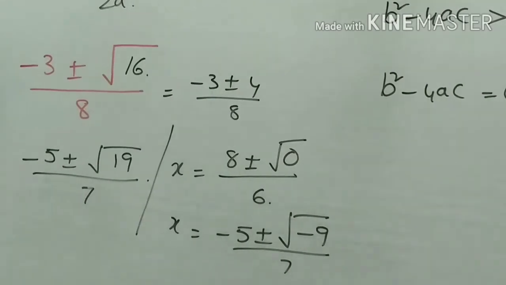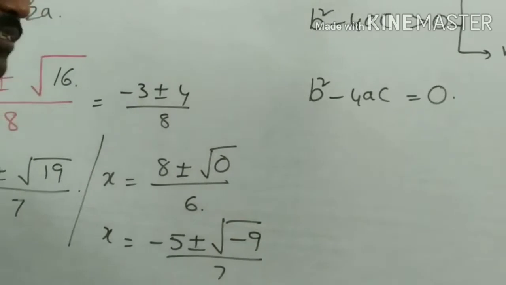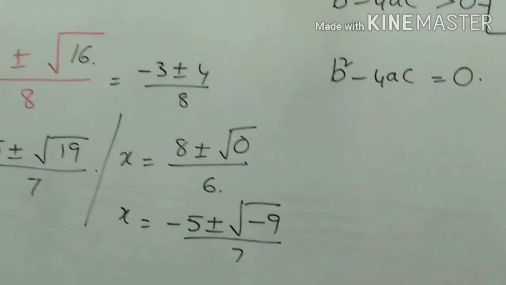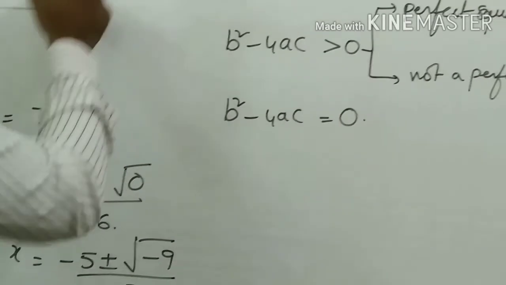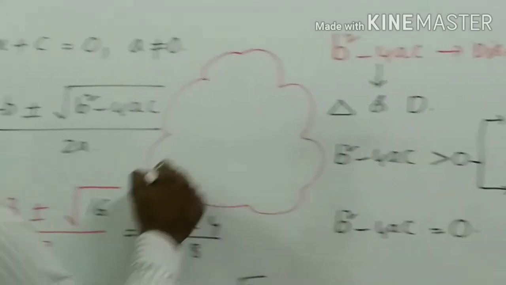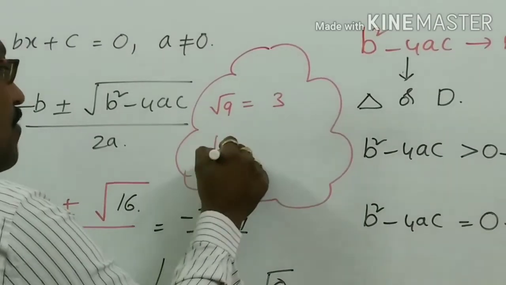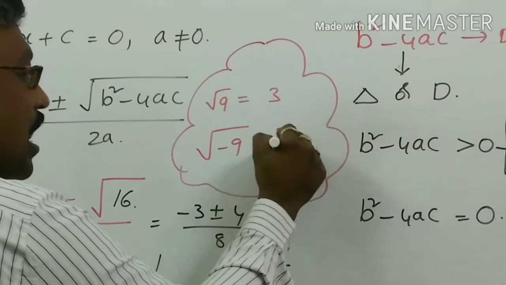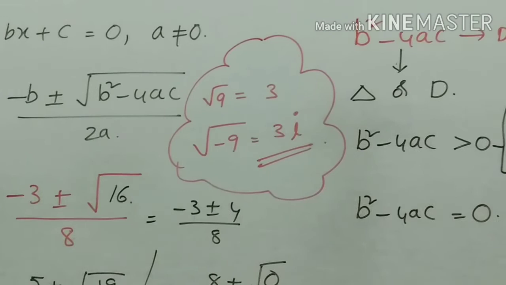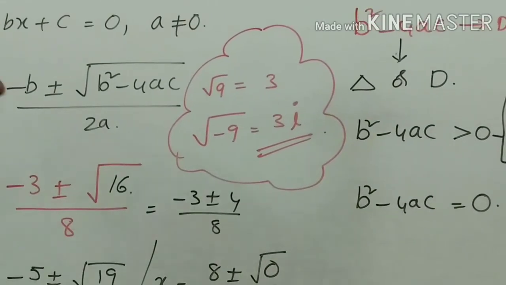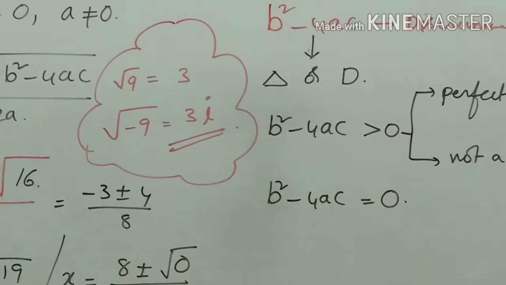What will you get here? Root of 9 is 3, but root of minus 9 is 3i. We cannot solve it in real numbers because it is an imaginary number, a complex number. It will come in our further classes.